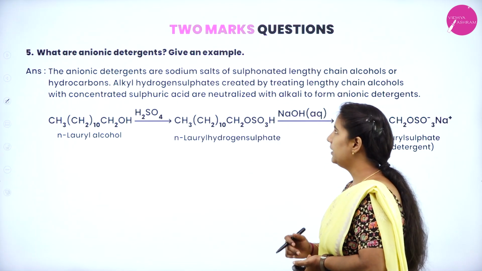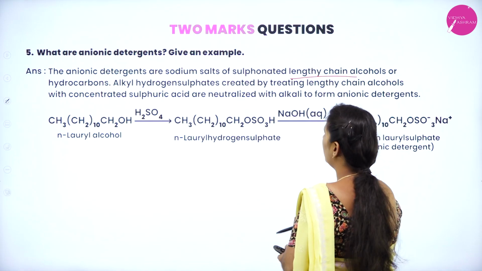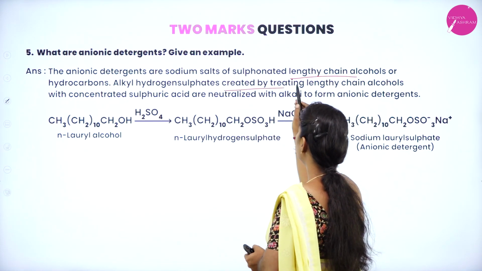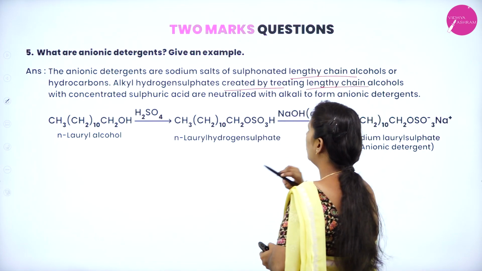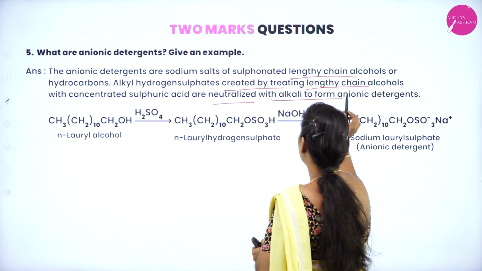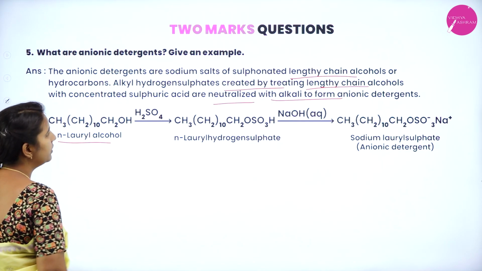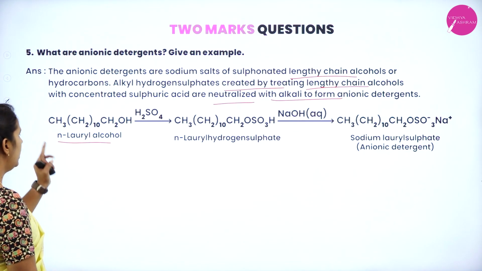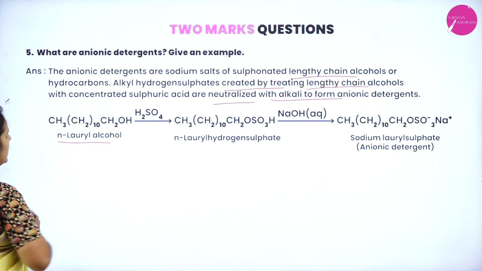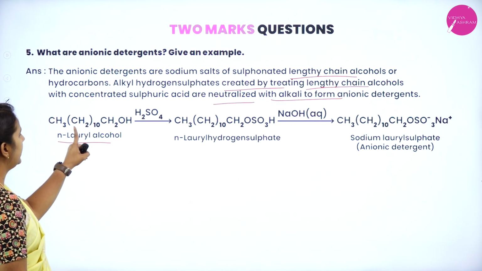Anionic detergents are the sodium salts of sulfonated long chain alcohols or hydrocarbons. Alkyl hydrogen sulfates are created by treating long chain alcohols with concentrated sulfuric acid, and are neutralized with alkali to form anionic detergents. We take a long chain alcohol, for example n-lauryl alcohol, CH3(CH2)10CH2OH.